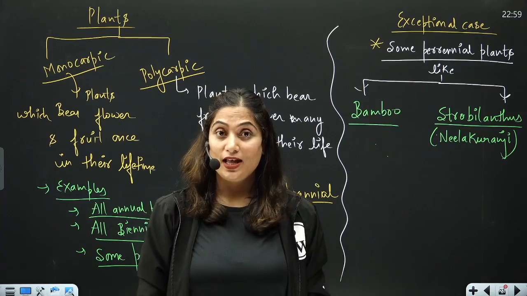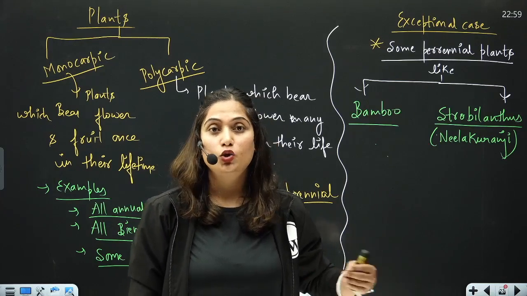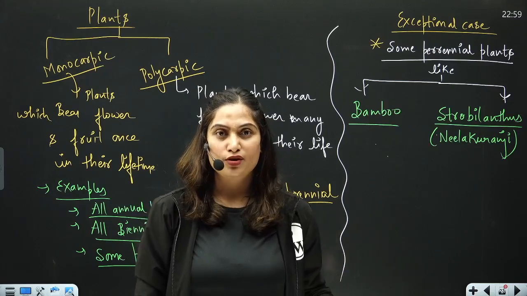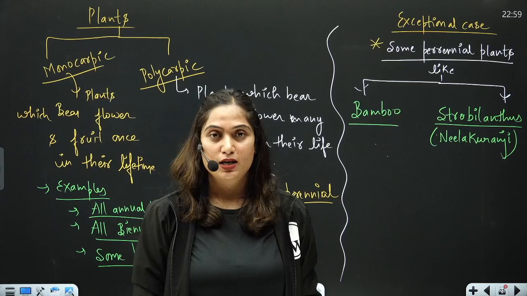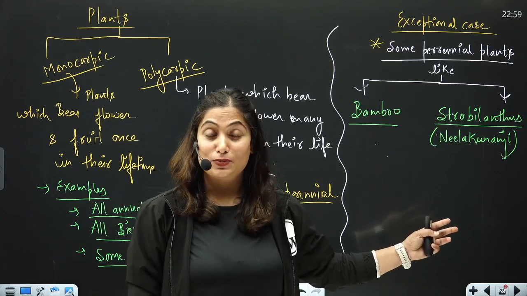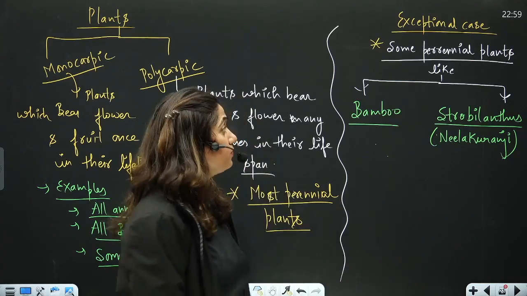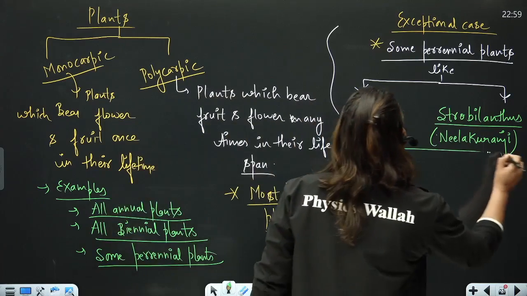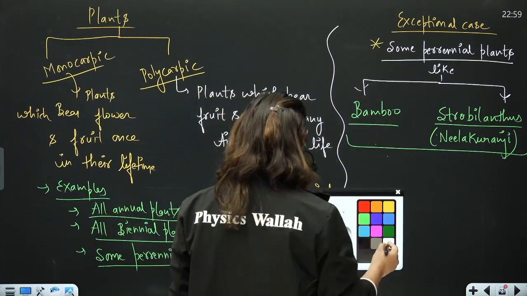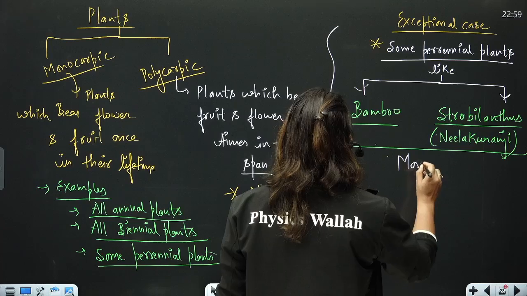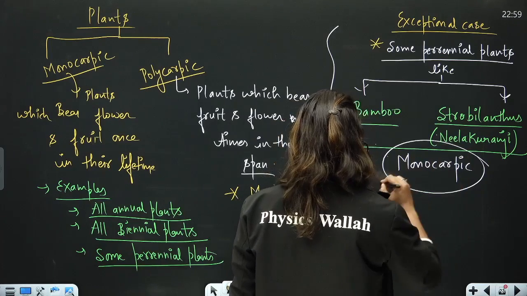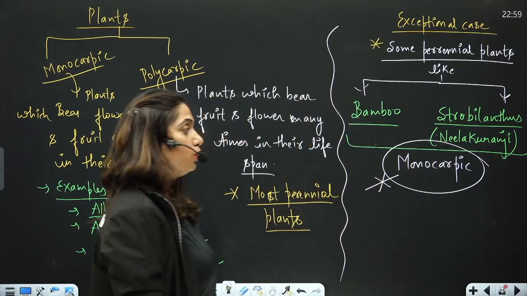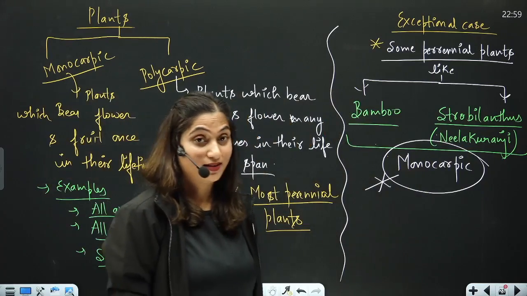Likewise, Strobilanthus flowers every 12 years. When it is 12-year old, it will flower, bloom fully, and then it will die. So these are perennial plants, but still they are monocarpic. So these two are monocarpic. They are perennial, but still they are monocarpic. Okay, this is important.